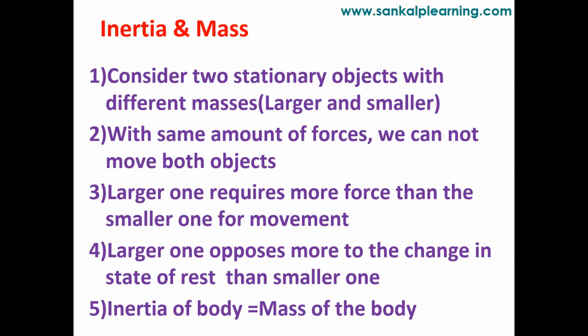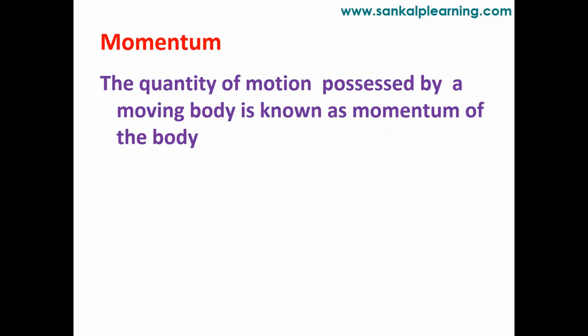So the fifth point is our conclusion here: inertia of a body is equal to the mass of the body. So next we have the momentum. The quantity of motion possessed by a moving body is known as what? Momentum of the body.